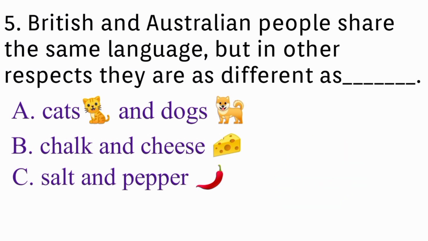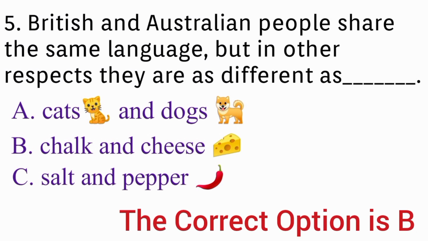The correct option is B. Chalk and cheese. B is the correct option. British and Australian people share the same language, but in other respects they are as different as chalk and cheese. B is the correct option. Chalk and cheese.